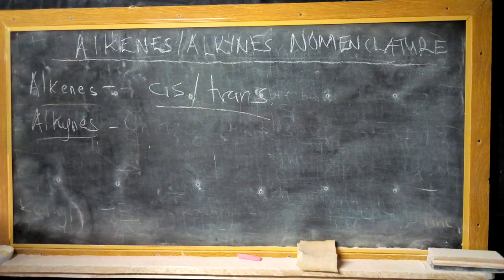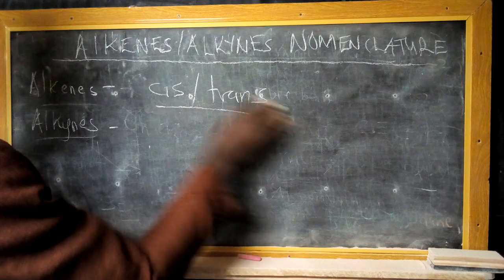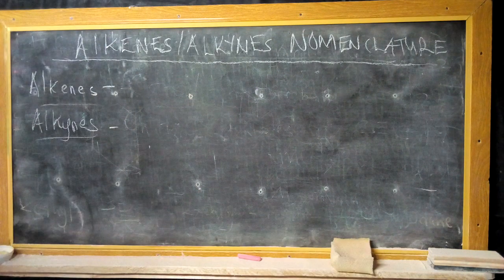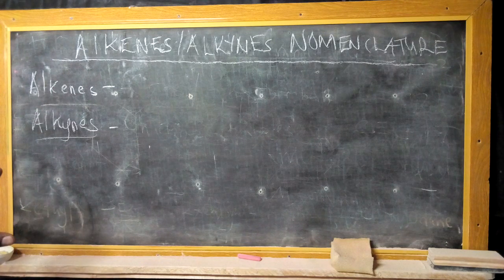to designate the configuration of this particular series, and we say that alkenes have a property of forming a cis or a trans isomer of the respective compounds. So we shall look at that when we talk about configuration and conformation of molecules. But for now, in naming of the alkenes or the multiple bonds, we may need to use the term cis or trans where applicable.